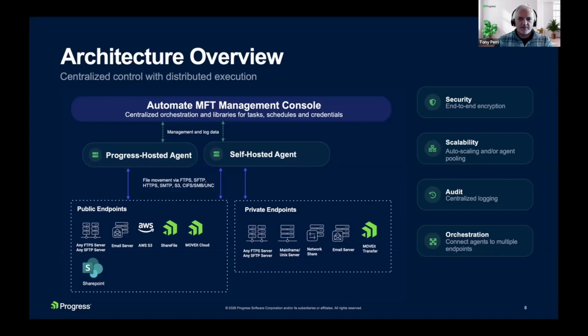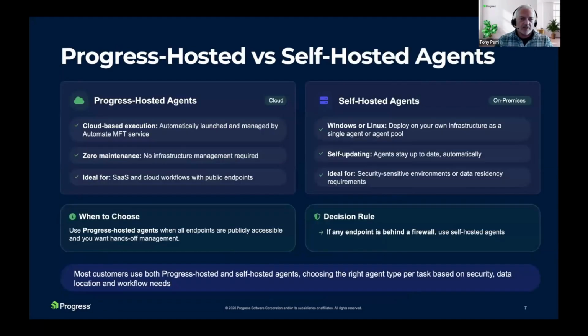So Rachel, hopefully that helps provide a little bit of a visual to what we've been talking about so far. Yeah, absolutely. And I think the natural next question that people ask, and customers that we speak to, is how do I decide which agent to use, Progress hosted versus self-hosted, or do I use both? How do I decide? Yeah, great question.